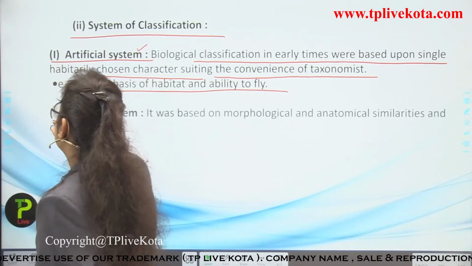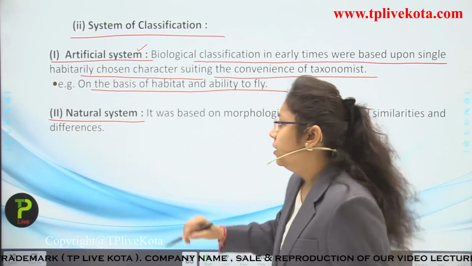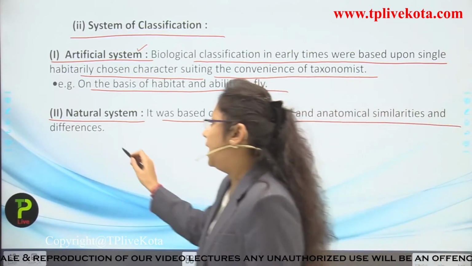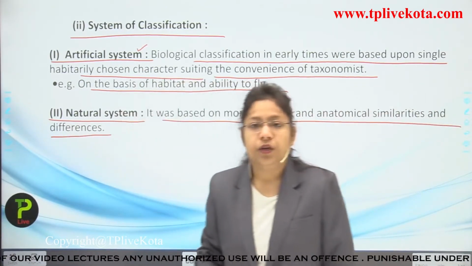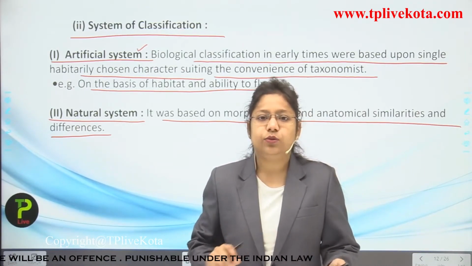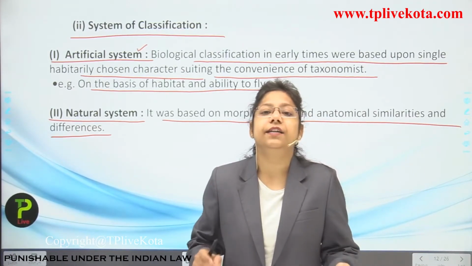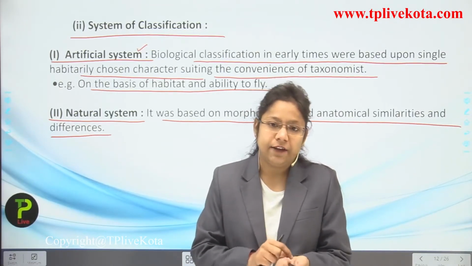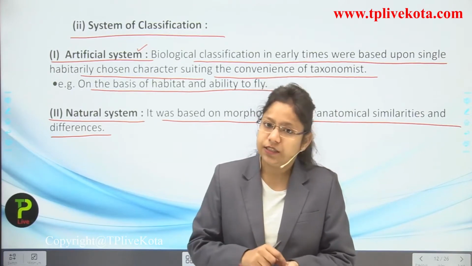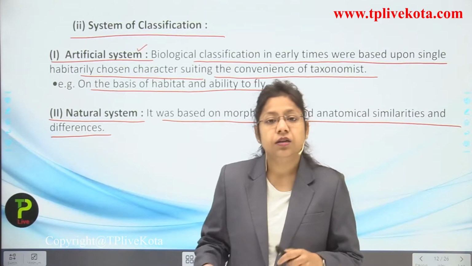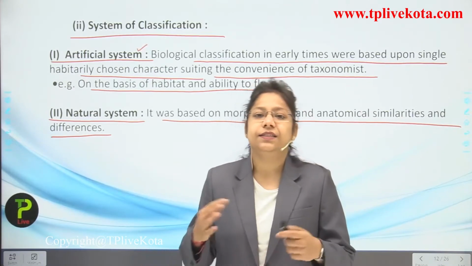Now next, the natural system arrived. It was based on morphological and anatomical similarities and differences. Now I have two plants in my house. I am just writing down the similarities and dissimilarities between the two plants. Now what do I come to know? That they have green leaves, their venation is the same, their leaf size is the same, or their leaf size differs from each other. So there will be some dissimilarities and some similarities.